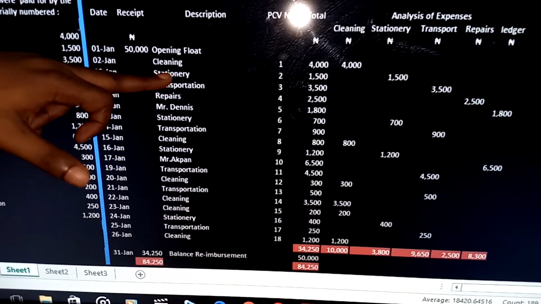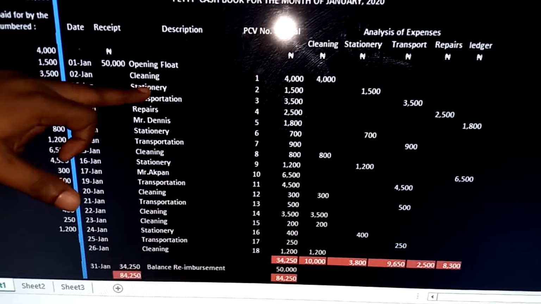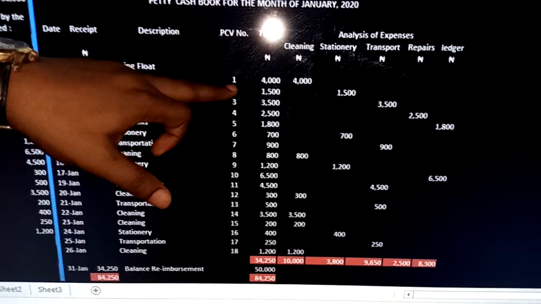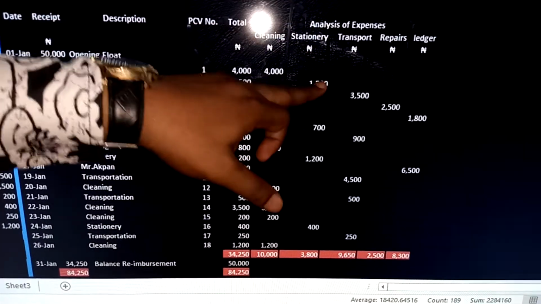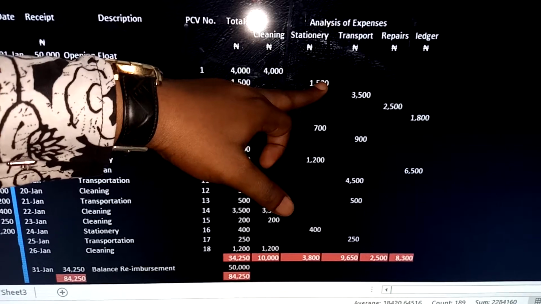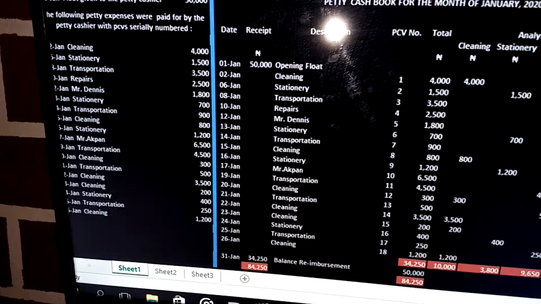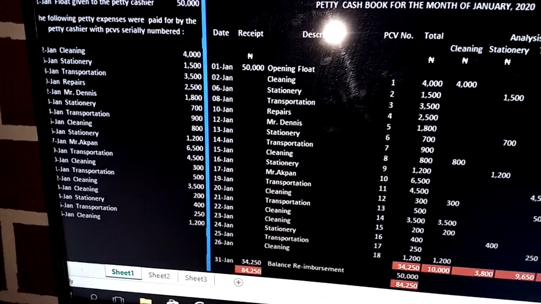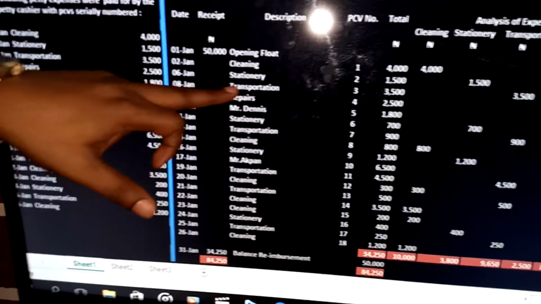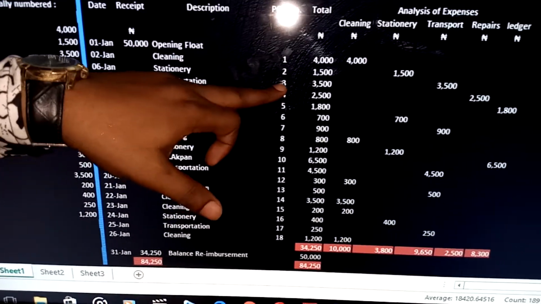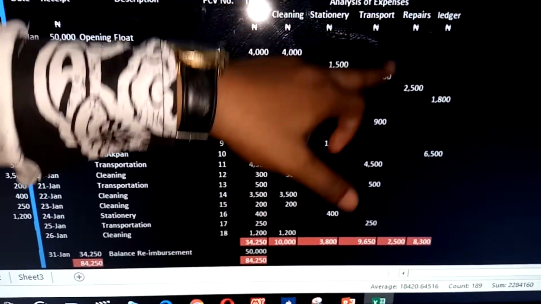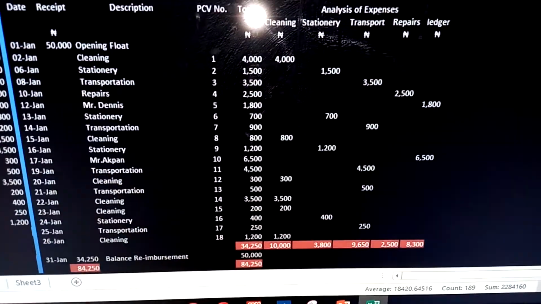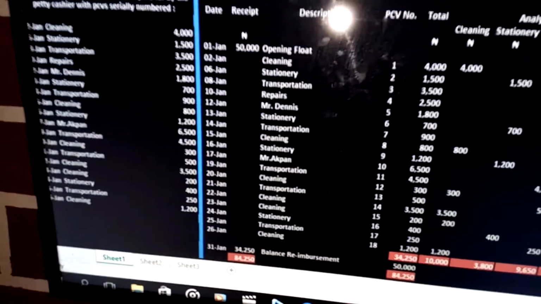Description is stationery. PCV number will be 2. Total here is 1,500. That's the amount. But under what analysis now? Stationery, you have 1,500. The next one here is on the 8th of January, we have transportation. So we have 8th January here, transportation. PCV number 3, amount is 3,000. Then it goes under transport here, 3,000.